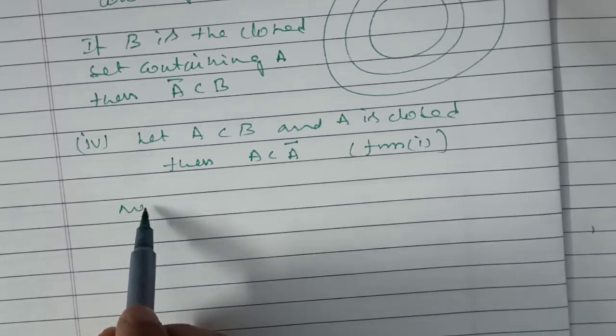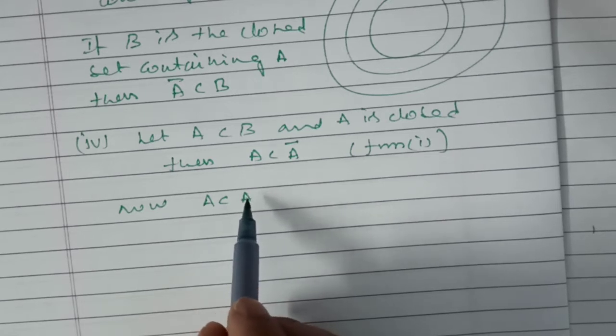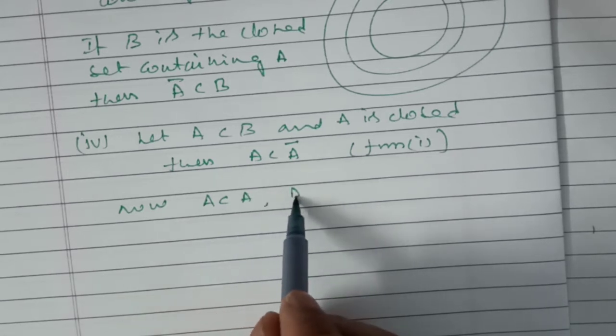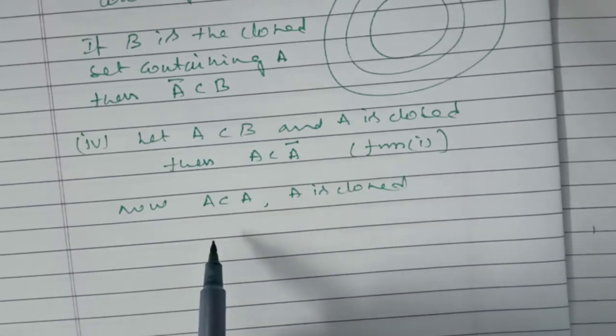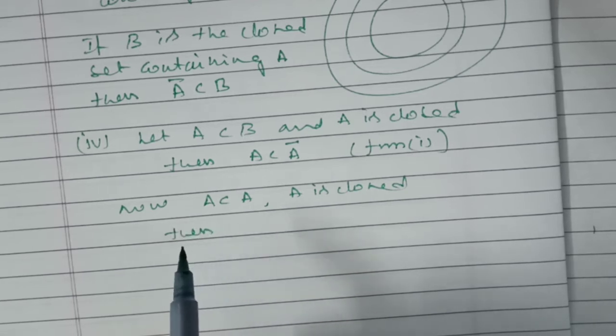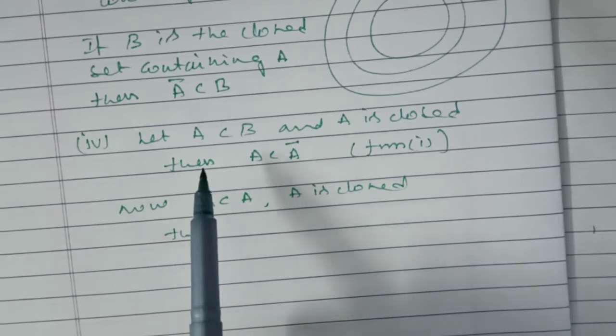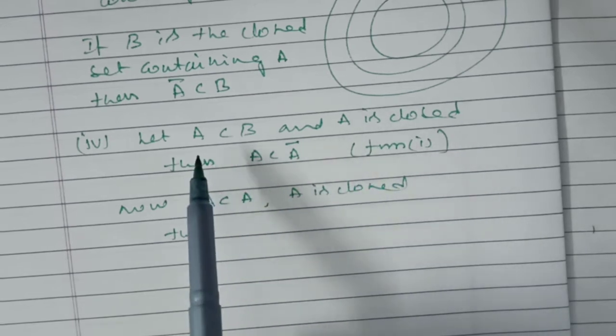Now, A is a subset of A, we know, A is closed, then see that here A is a subset of B and A is closed, the first set.